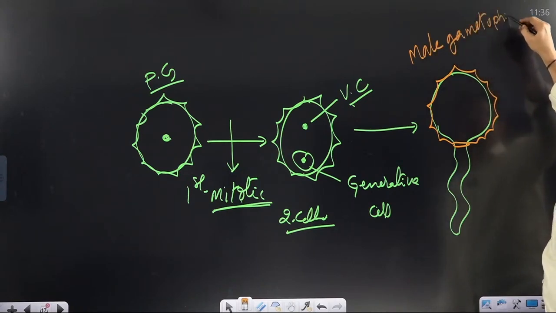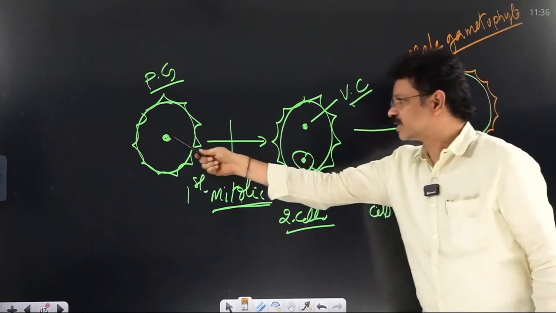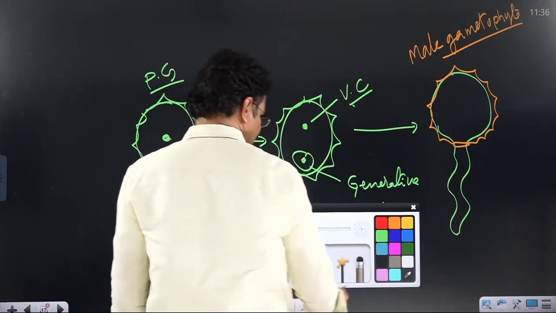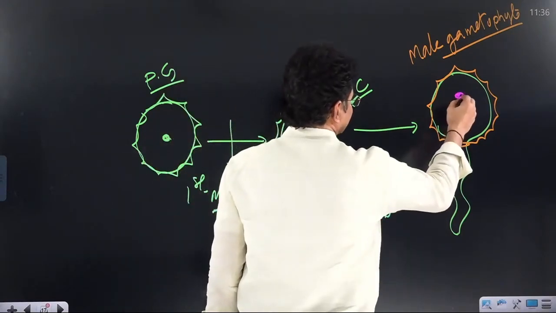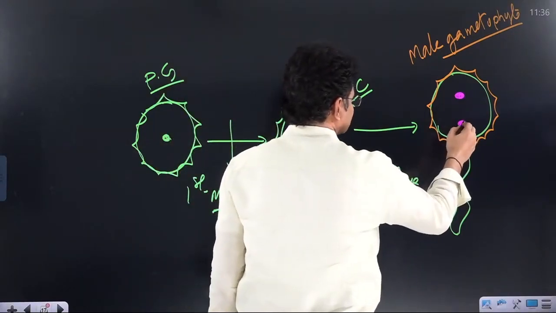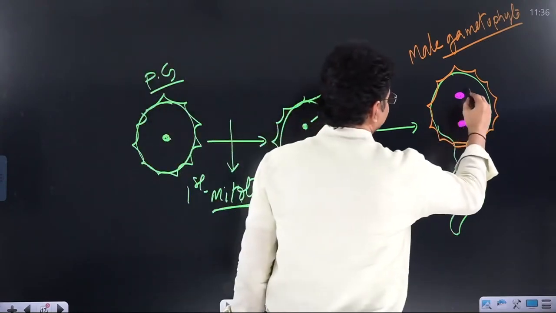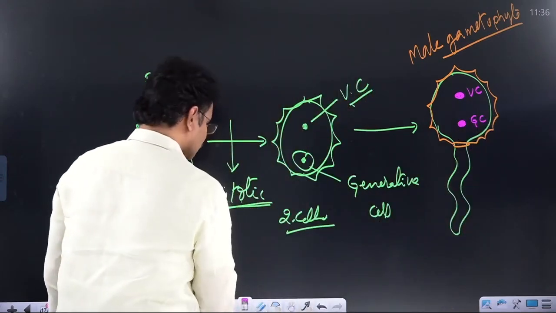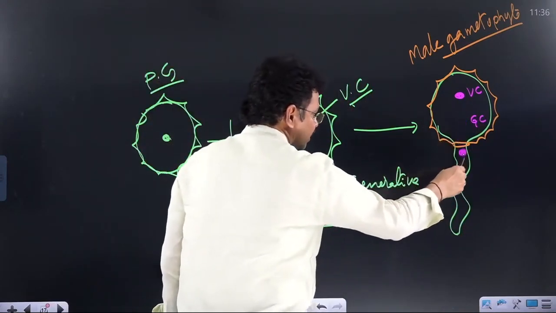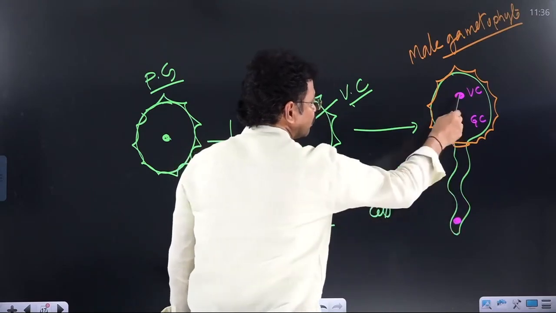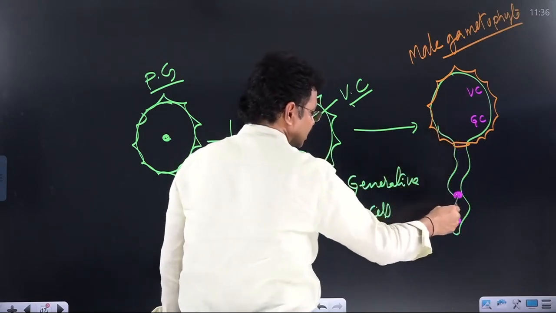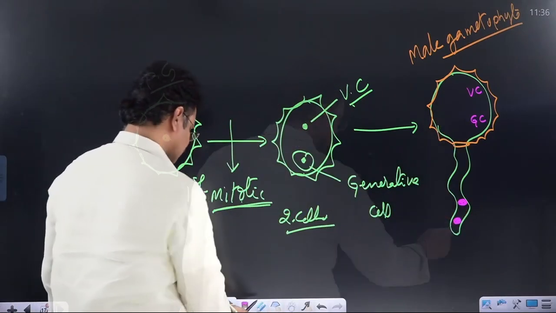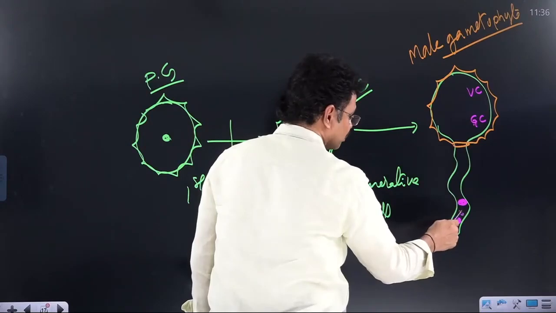Male gametophyte. Pollen grains are generally single-celled structures, whereas in the male gametophyte more than one cell is present. Such cells are, one the vegetative cell, another the generative cell. VC vegetative cell, GC generative cell. Both cells are able to migrate into the pollen tube, along with some amount of protoplasm. Later, the generative cell undergoes one more mitotic cell division.